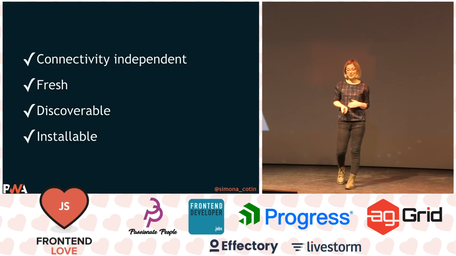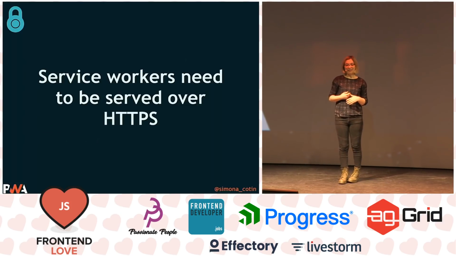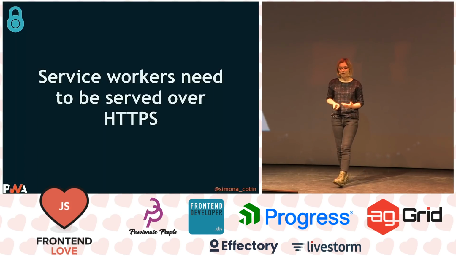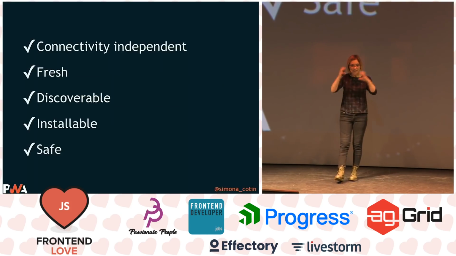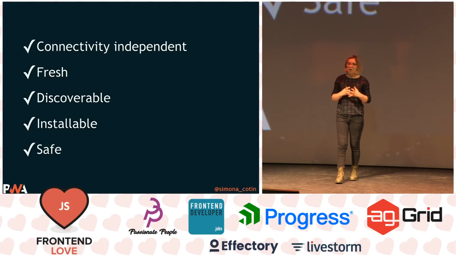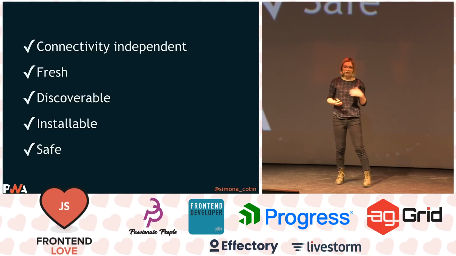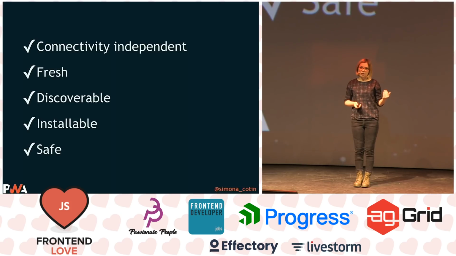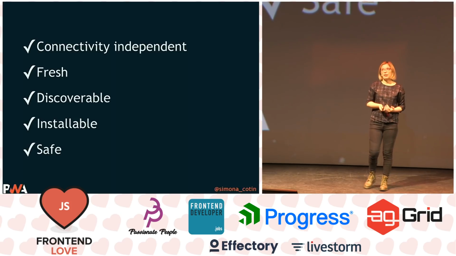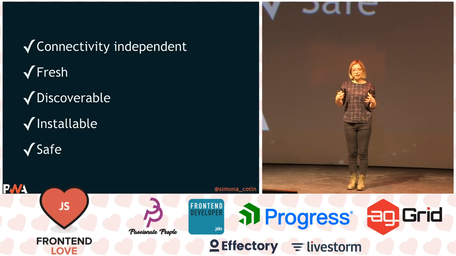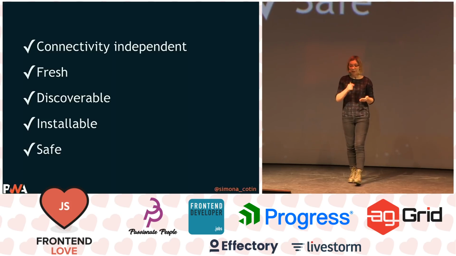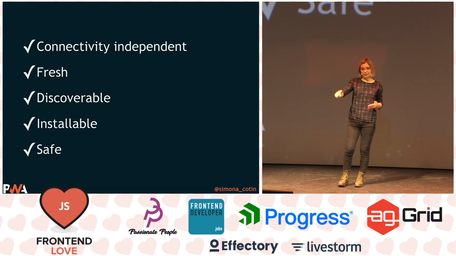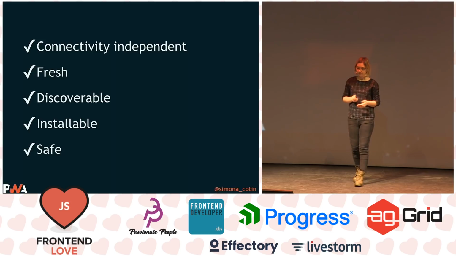So now we've added installable to our list, and then we have to make sure that we serve our service workers and everything via HTTPS, and then we're also safe. And these are the main things that we need to make sure we're implementing. Everything else, like push notifications or being app-like, is really nice to have, and it gives your user a better experience. But if you want to tick boxes, this is what you really need to have.